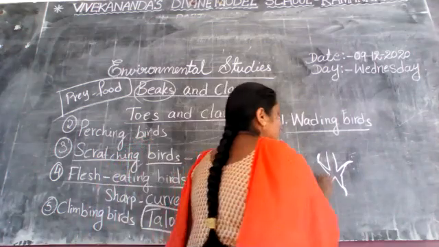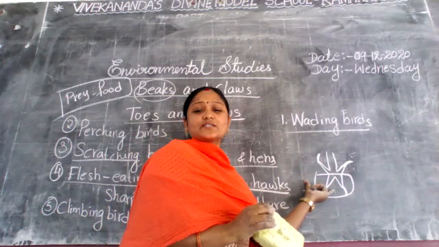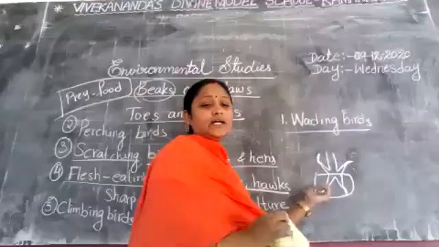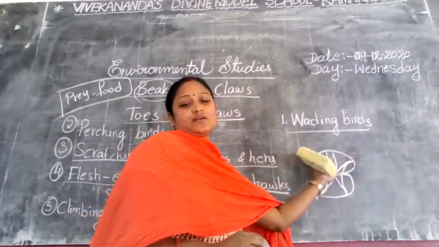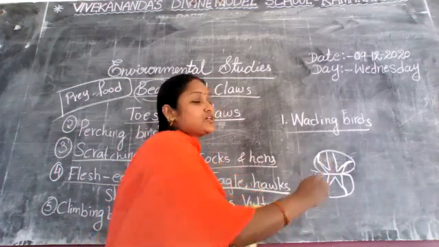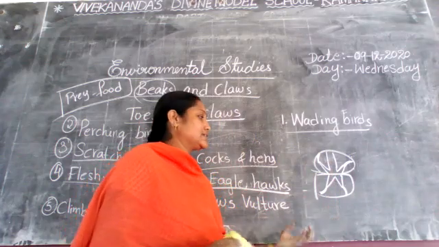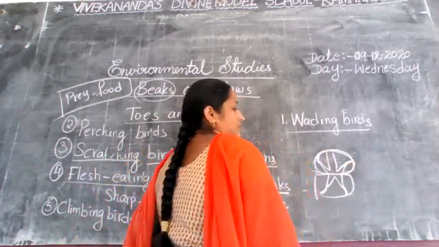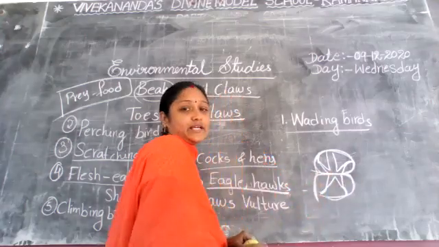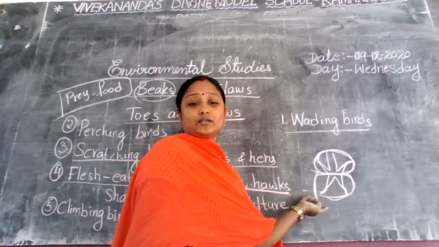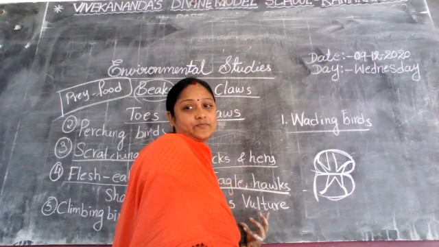Climbing birds have these two toes which point upwards, and the other two toes point downwards to climb and cling on the trees. Two are upwards and two are downwards. For example, I already taught that woodpecker and parrot are examples of climbing birds.